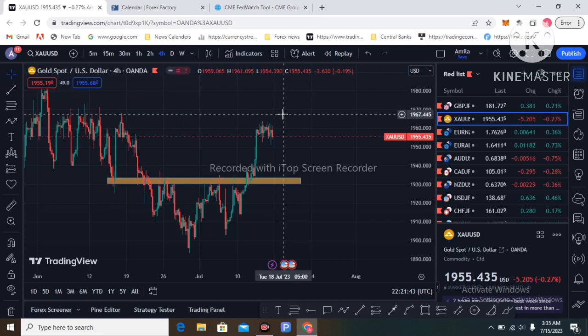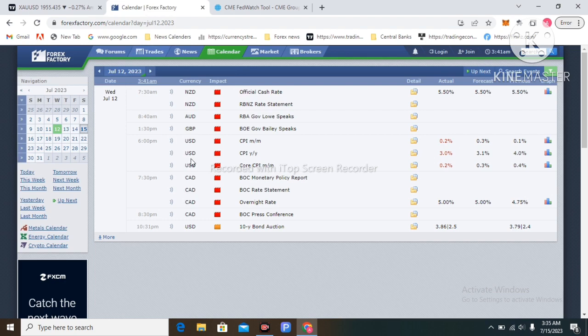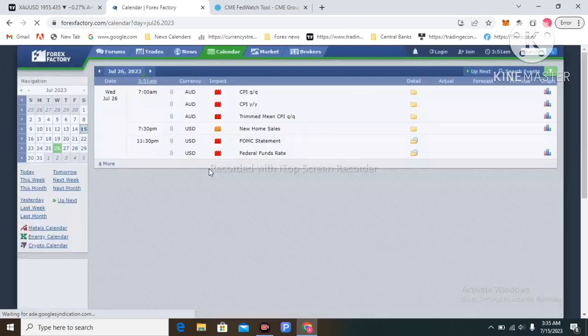That's my second target. This is the economic data picture with the CPI report and the interest rate decision on July 26th, the more volatile economic events this month.